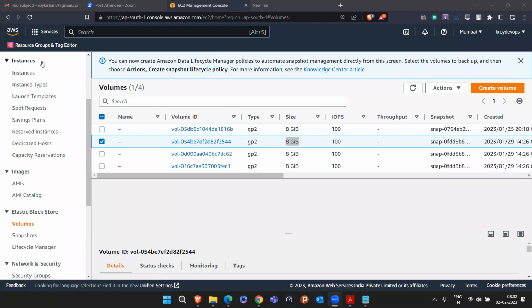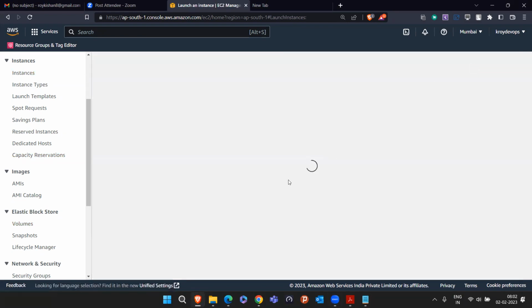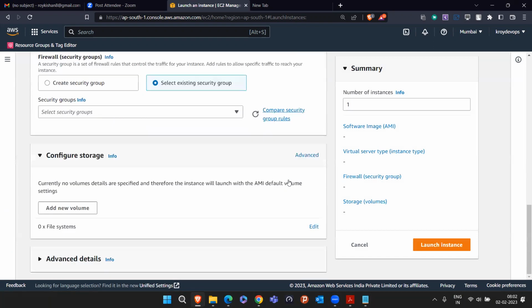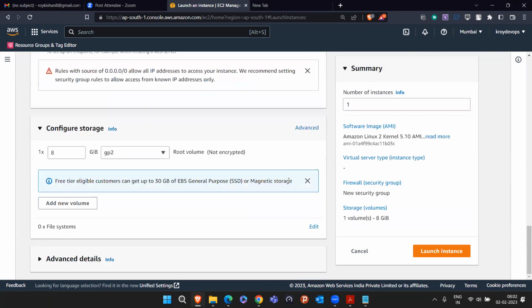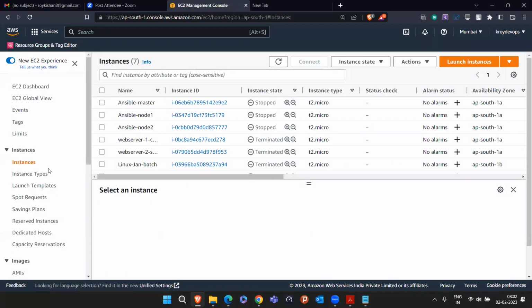Like if I quickly launch an instance, you'll see by default, they will ask us for an 8 GB volume. And in Windows, it was 30 by default. See, 8 GB. Here I can increase it, that is a different thing. But in the free tier account, you can go up to 30 GB. And 8 GB is more than enough for this. That's why we keep it as it is. So this is how the volume comes from there.